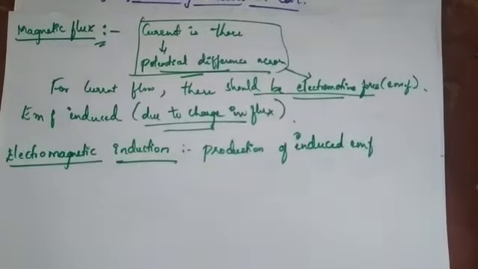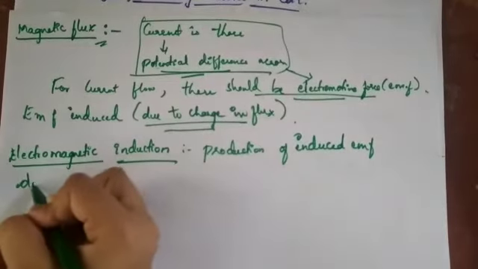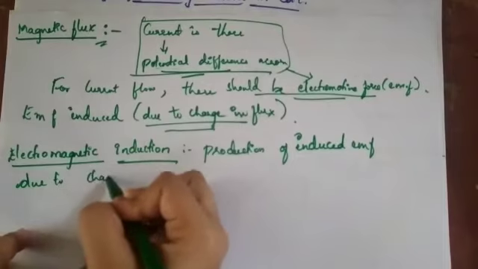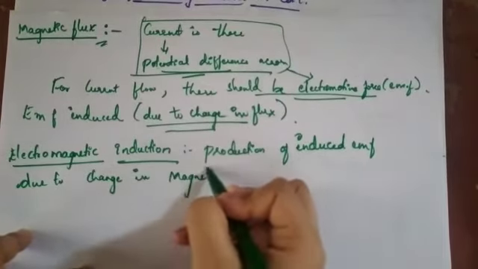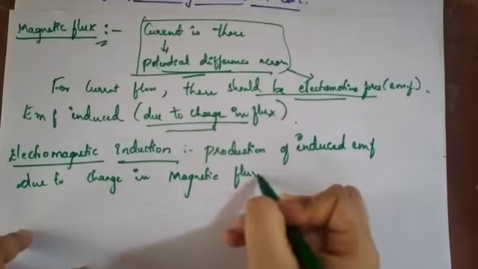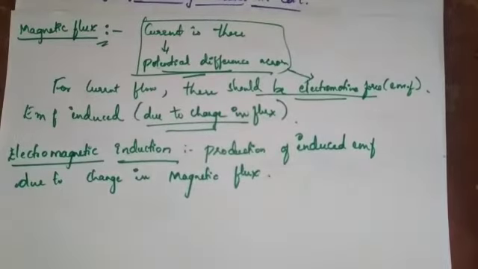Induced EMF is nothing but the production of current in the circuit due to the change in magnetic flux. Due to change in magnetic flux, the production of induced EMF takes place inside the coil. Because of that we are able to define electromagnetic induction: production of induced EMF due to change in magnetic flux is called electromagnetic induction.